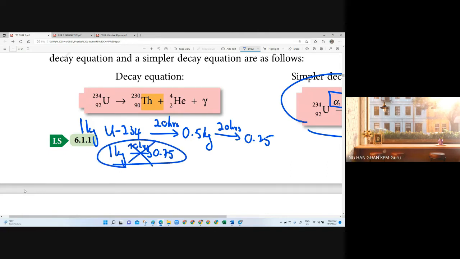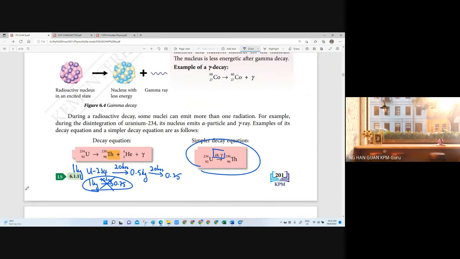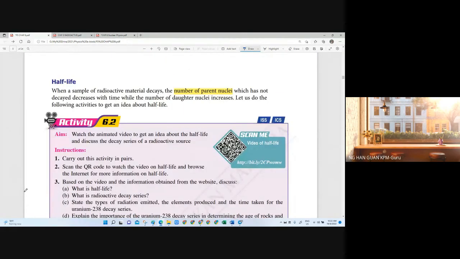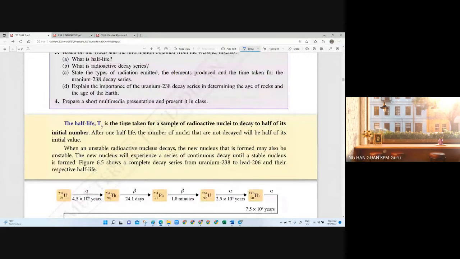You always have to remember, radioactive substances have one pattern. They go through half-life, which is the constant time taken for a sample of radioactive nuclei to decay to half of its initial mass. So after one half-life, the number of nuclei that have not decayed will be half of the initial value.